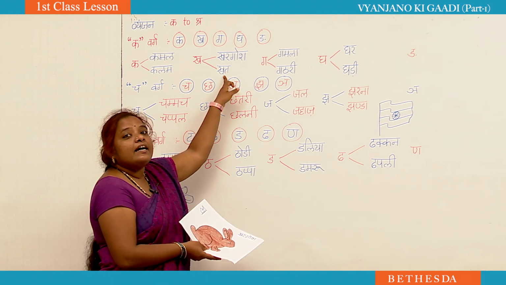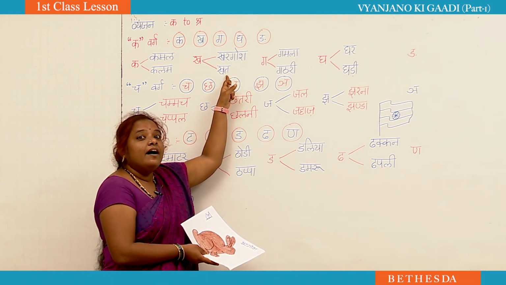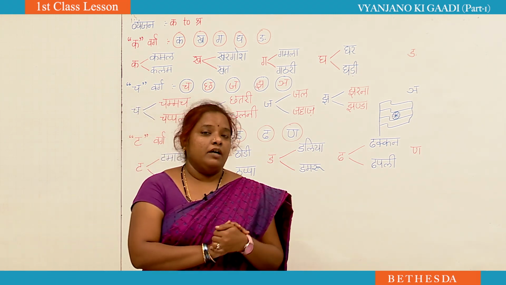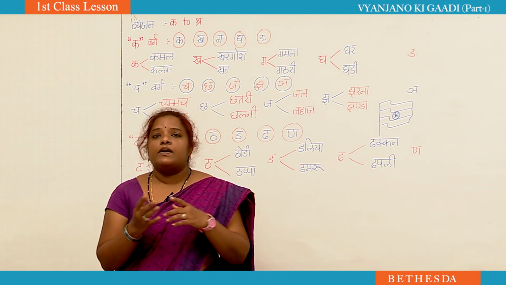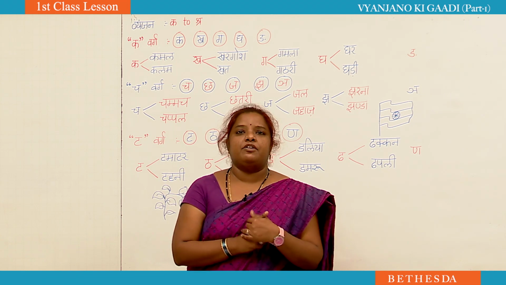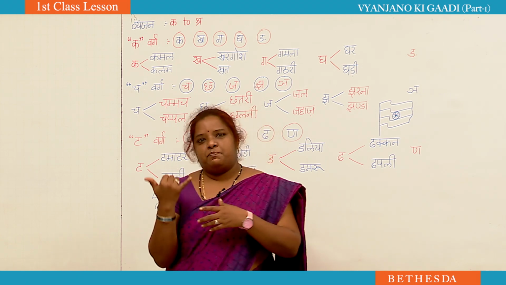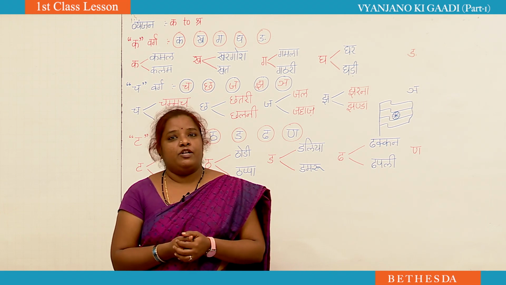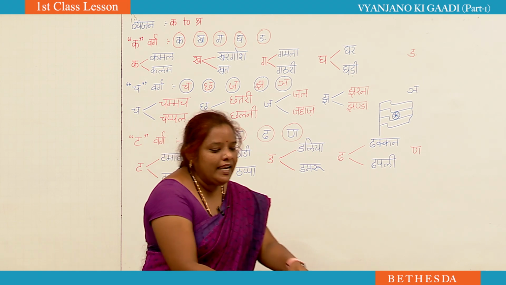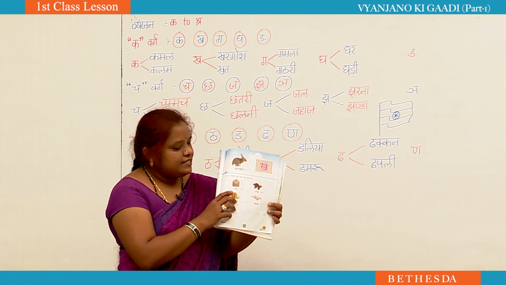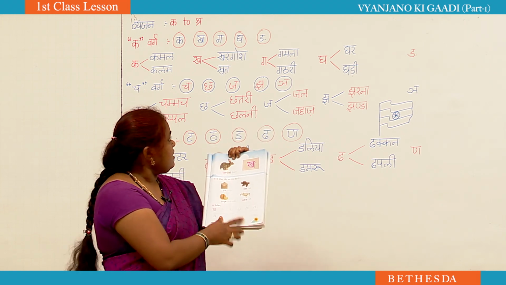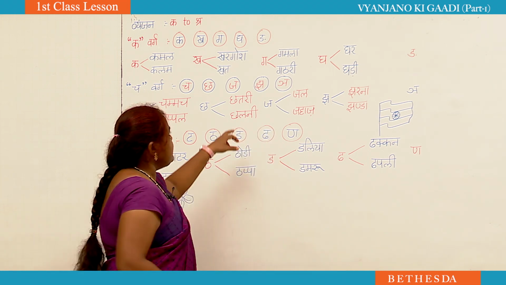And what is the next word? Kha se Khat. Khat means letter. Now, if you want to share something with your friends or relatives or your mother or father, what do you do now? You just ring your daddy's mobile and speak directly. But in olden days, we did not have that phone facility. So what did they used to do? They used to write a letter. Kha se Khat.